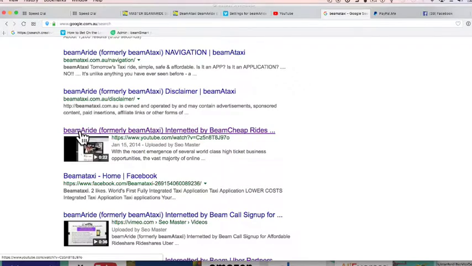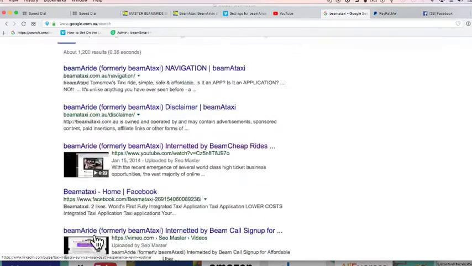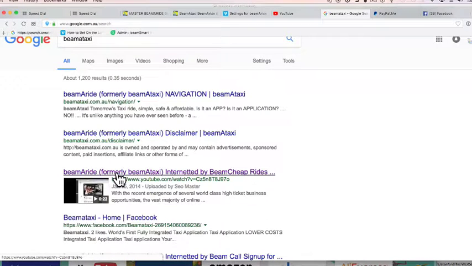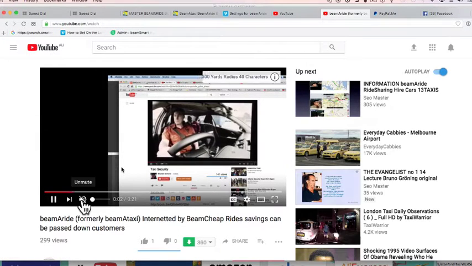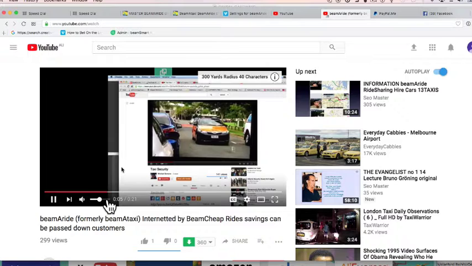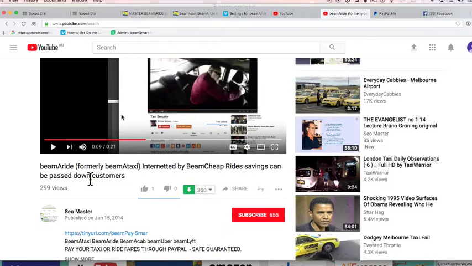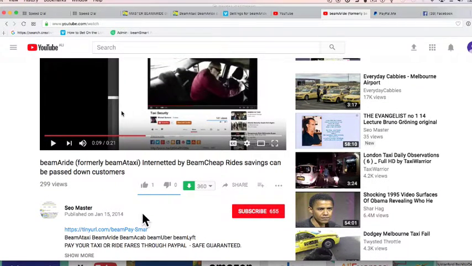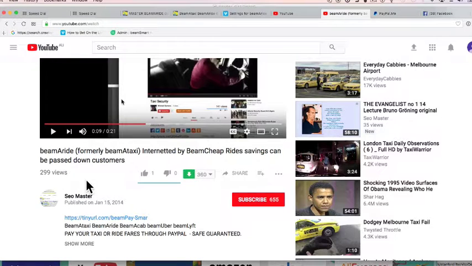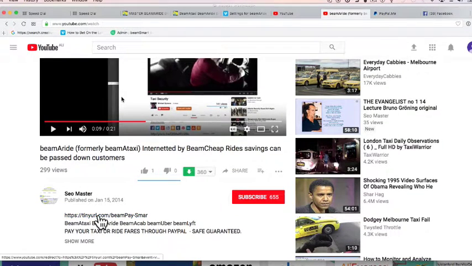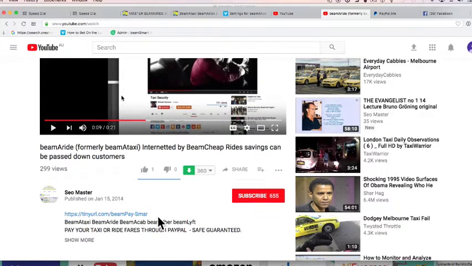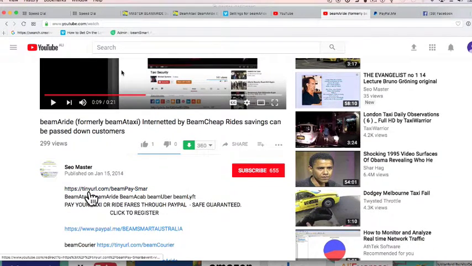So if I go to one of these, or any of these, in fact I dominated the whole page, but let's go to BeamAride under BeamAtaxi. Fuel and present danger for drivers, and all part of the job. There's a story. A lot of these are aged, so it doesn't matter that they're not up to date in terms of the graphics or information. But what's important here is this. Over here will take you to the website, which I'll do in a minute, and here will take you to PayPal, and this is why it's a gateway.